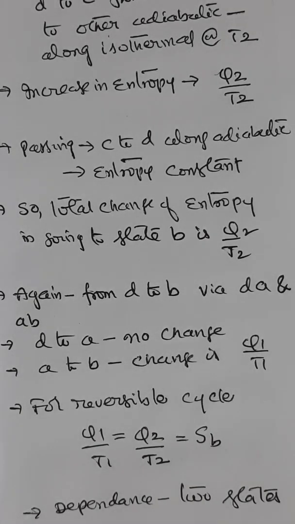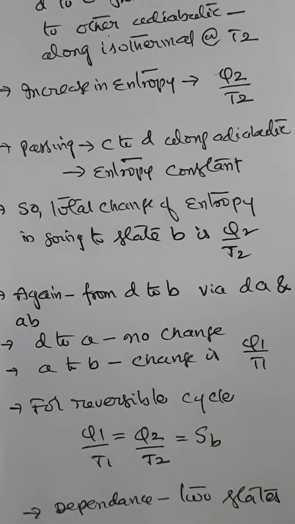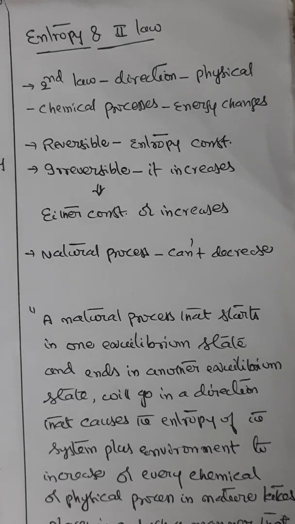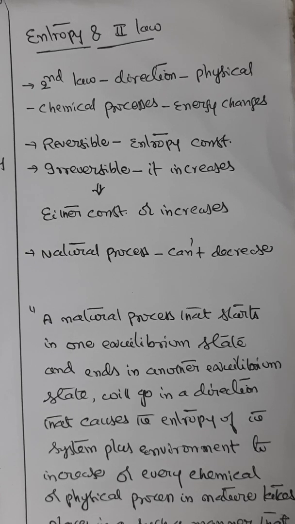Now let us see how, from the background of entropy, we can deduce the second law of thermodynamics. The second law of thermodynamics is a law which is connected with the direction in which any chemical or physical process involving energy change takes place. The consideration of entropy changes in reversible as well as irreversible processes enables us to express the second law in terms of entropy.